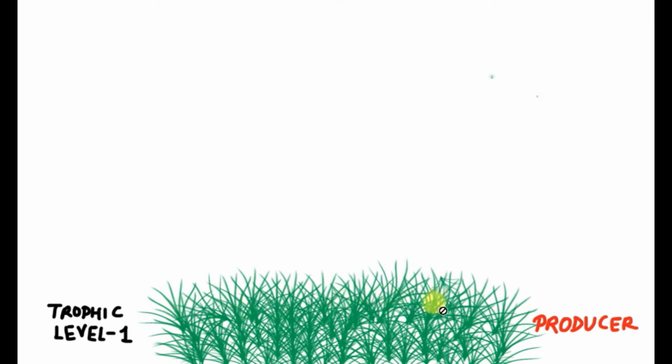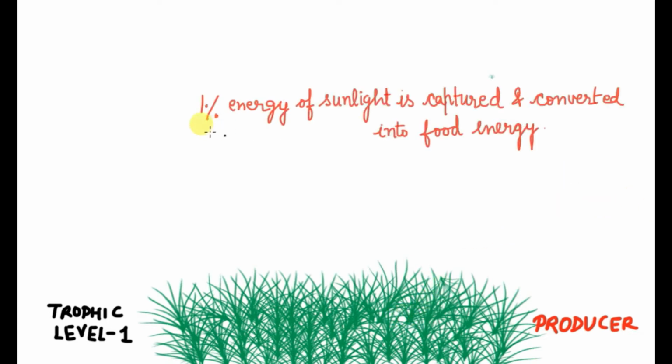Let's take an example for better understanding. For example, we have producers here. Producers always occupy the first trophic level in a food chain, and producers produce food. Plants trap solar energy in the process of photosynthesis to make food, but the entire incident sunlight is not used. Only 1% of sunlight is captured and converted into food energy. And then this energy is made available to the next trophic level in the form of food.